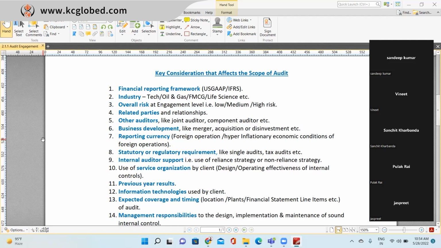Next is other auditors. How many other auditors are being involved, right? Whether it's a joint audit, a component audit, a group audit, or a central statutory audit. Accordingly, your scope of work will be decided.